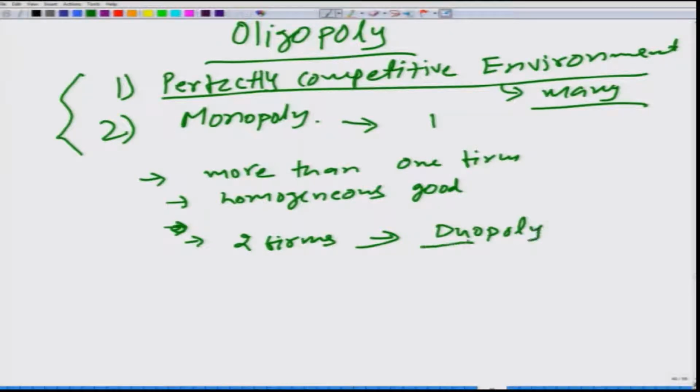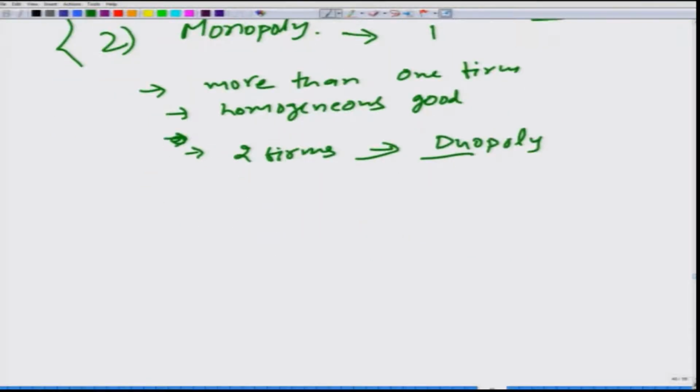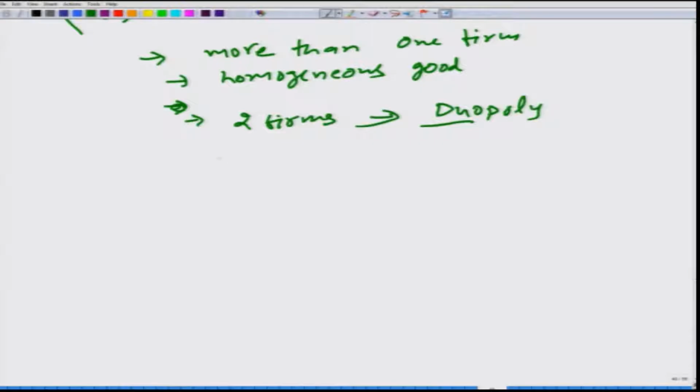Duo means two. Let us take an example: the two firms are making one of these two decisions, price high or price low.